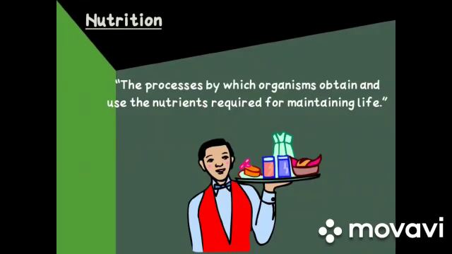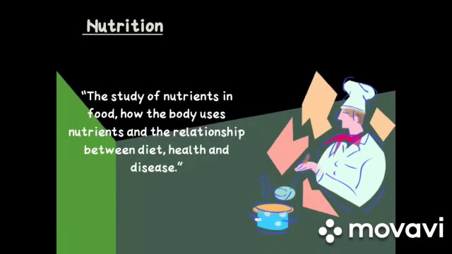So, the process by which organisms obtain and use the nutrients required for maintaining life is called nutrition. And we can also say that the study of nutrients in food, how the body uses nutrients, and the relationship between diet, health, and disease is called nutrition.